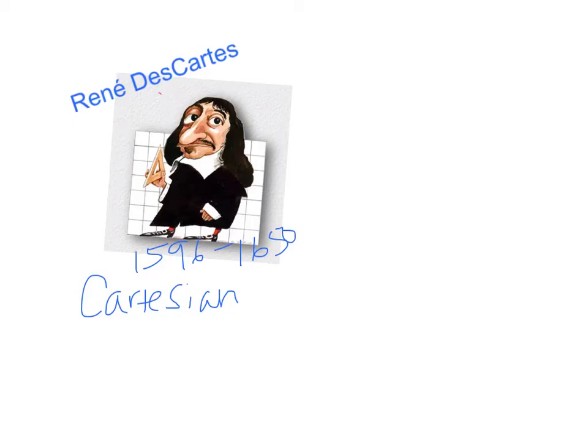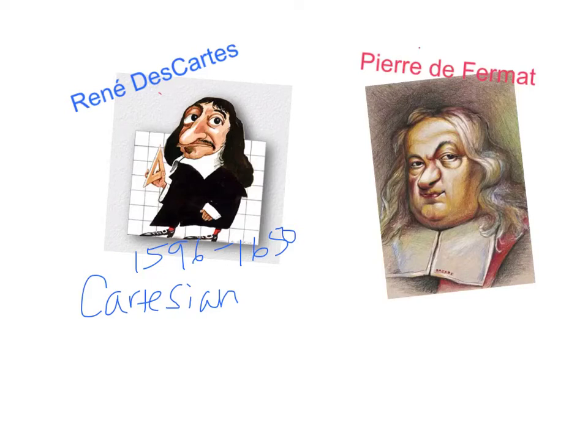But there were a couple of things he did not actually do with the coordinate plane. He didn't give us negative numbers on the coordinate plane. That happened with someone else. But what's kind of cool, and this happened a lot in mathematics, is at the same time René Descartes was coming up with the idea of a Cartesian system, this guy, Pierre de Fermat, was actually coming up with the same stuff. And he lived from 1601 till 1665.